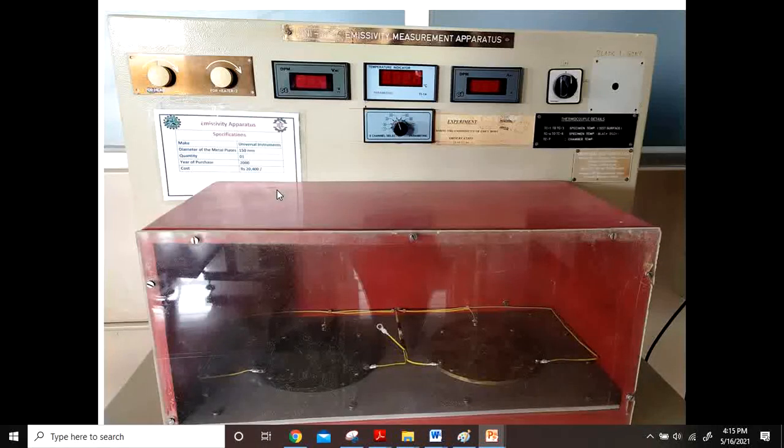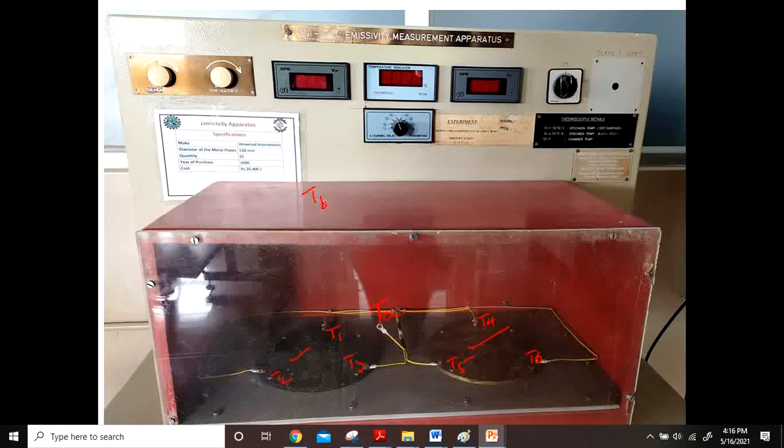In the experimental setup in our college, you will have the black body and then the gray body. Here you see three thermocouples on the black body, with temperatures T1, T2 and T3. Here you have T4, T5 and T6, and this is the ambient temperature.